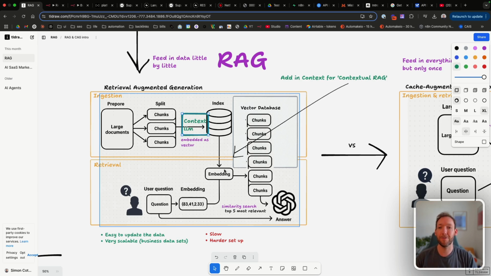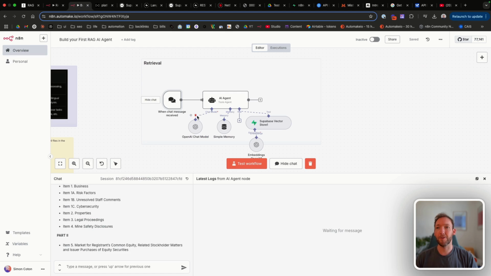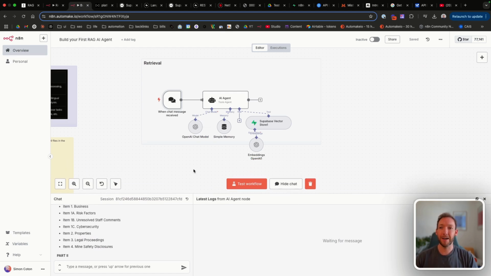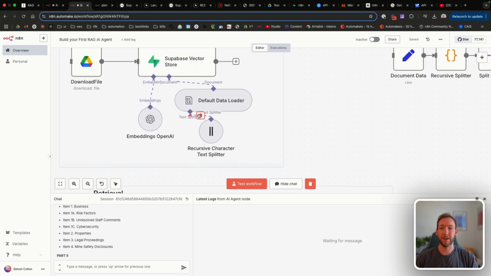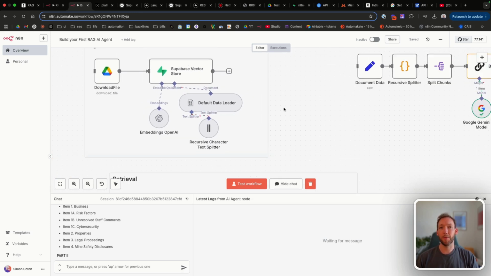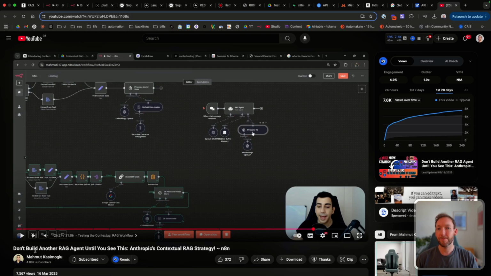That's the only difference. We'll go back to our workflow here, and I'm going to show you exactly how we can implement this here, and then we can test it on our contents table to see if that has made a difference. And when I was out looking for ways to recursively chunk the data without using the embeddings models here, without using the data loader here, I managed to stumble upon a video by Mahmout, who's got a great channel. Definitely check it out.